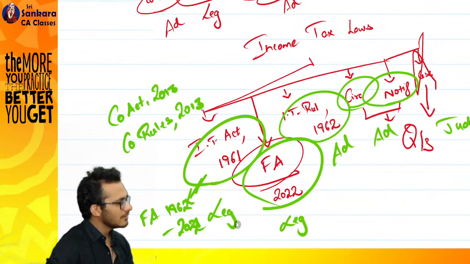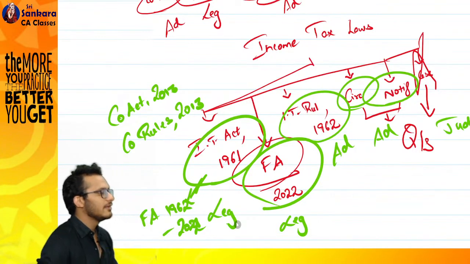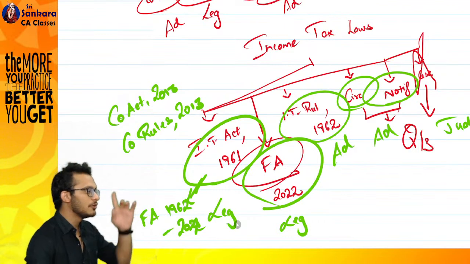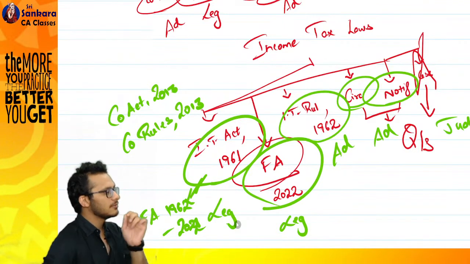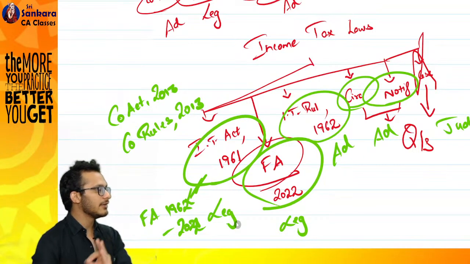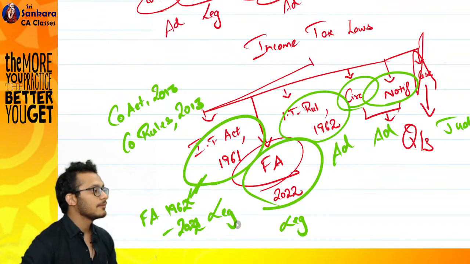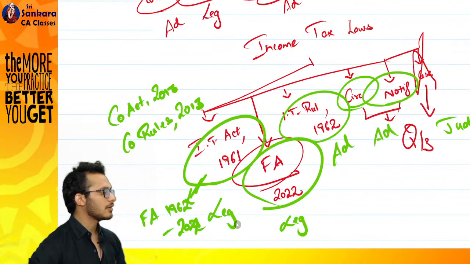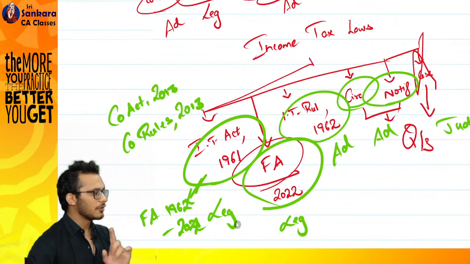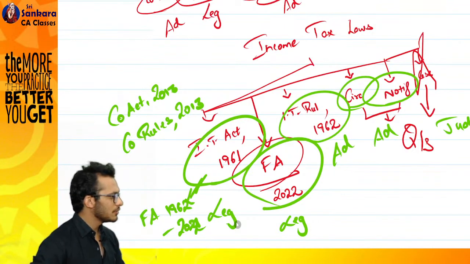The budget had come before that. Yes, therefore they said, boss, no taking risk. We will give you only what is applicable. So therefore they moved to Finance Act 2022. In simple terms, what I'm trying to tell you is Finance Act 2022 is applicable for May 23 and November 23. Once you go for May 24, it will become Finance Act 2023. Clear, not clear?